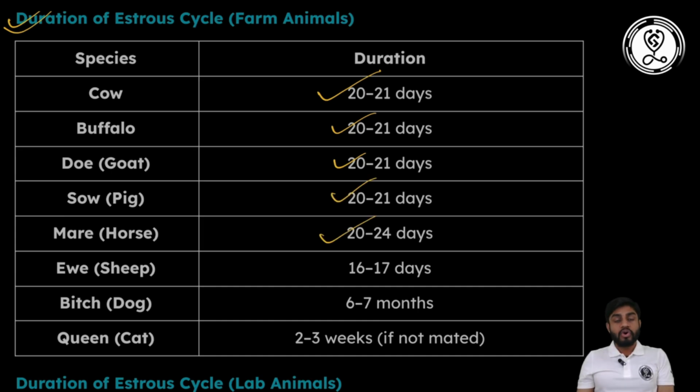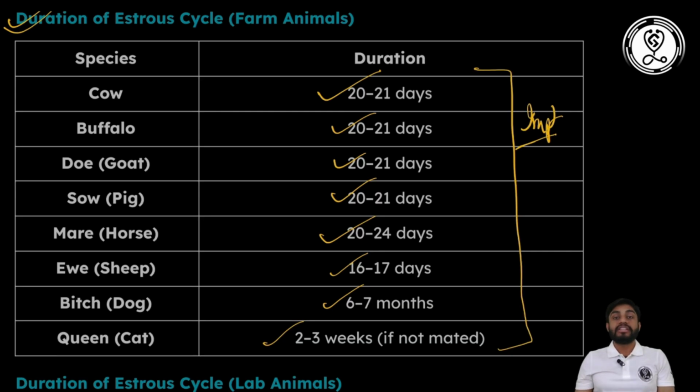In mare, it lasts longer, 20 to 24 days. In ewe, it lasts for 16 to 17 days. In bitches, it extends from 6 to 7 months. And in queen, it lasts for 2 to 3 weeks if not mated. This entire chart is very, very important because a question is asked on this topic every year, so you should remember the duration of the estrous cycle.